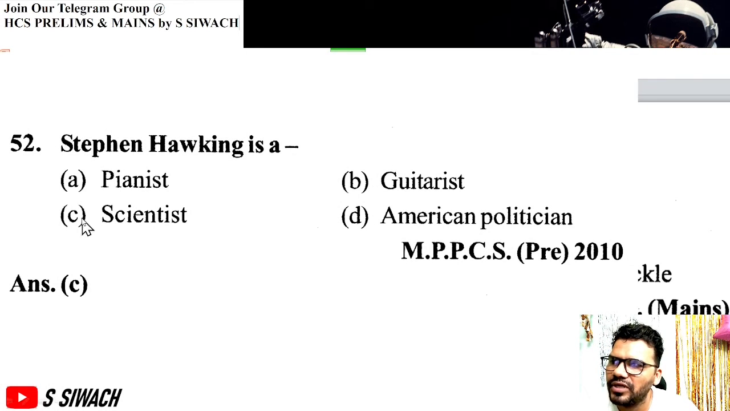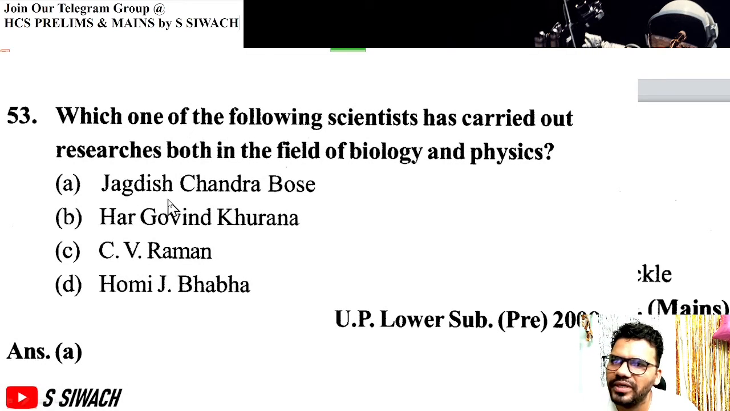Next is Stephen Hawking is a scientist. Next question, which of the following scientists has carried out researches both in the field of biology and physics? Jagdish Chandra Bose, he has worked in both the field of biology and in physics.